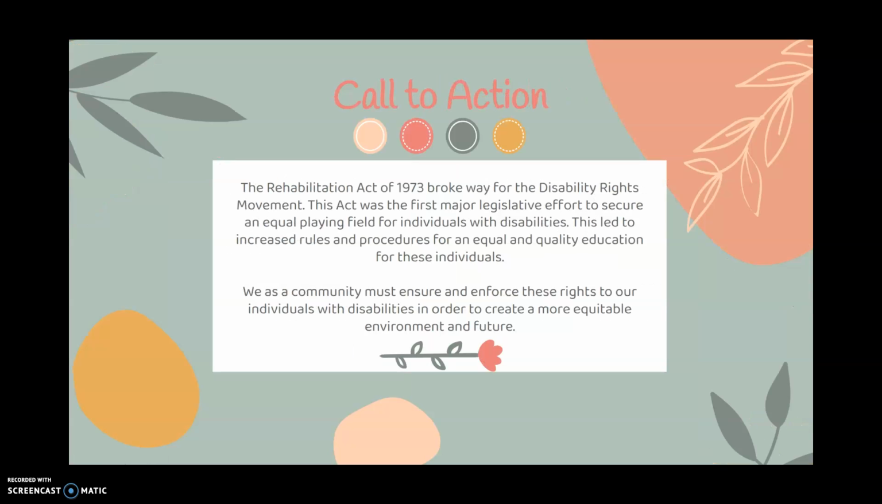So I think that the Rehabilitation Act of 1973 is super important because it paved the way for the disability rights movement. This act was actually the first major legislative effort to secure an equal playing field for individuals with disabilities. It led to increased rules and procedures for an equal and quality education for these individuals.